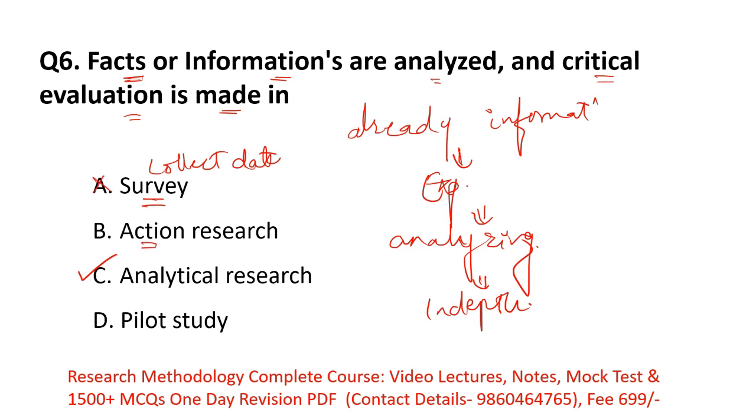Then option B, action research. In action research, the researcher generally solves a problem; it is immediate problem-solving research. Here you are not solving any problem. You have already information and you are just analyzing it. So here option B is incorrect.